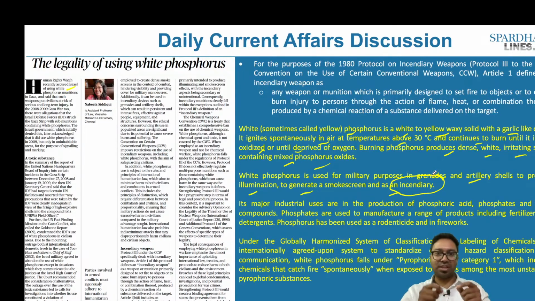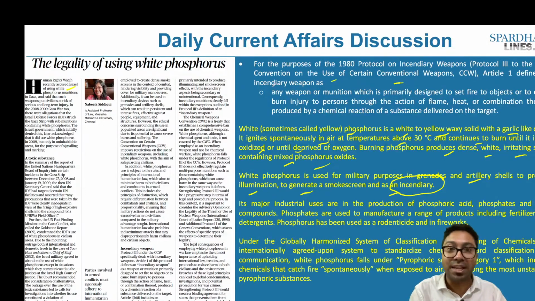What is this incendiary? Let's understand the meaning of it. For the purposes of the 1980 Protocol on Incendiary Weapons, Protocol 3 to the 1980 Convention on the Use of Certain Conventional Weapons, Article 1 defined incendiary weapon as any weapon or munition which is primarily designed to set fire to objects or to cause burn injury to person through the action of flame, heat or combination thereof, produced by a chemical reaction of a substance delivered on the target.